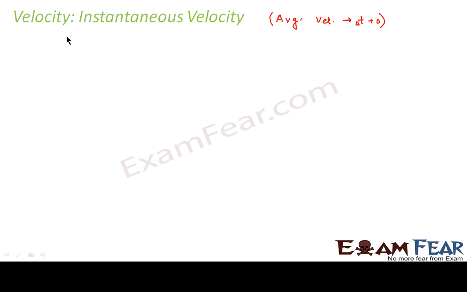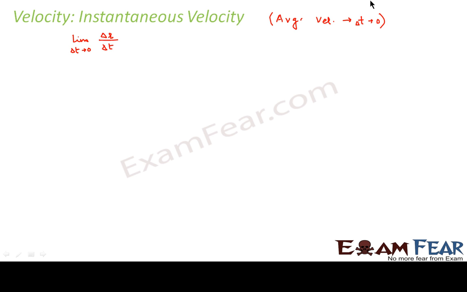Now, what was average velocity? It was delta r by delta t, that means the total displacement by total time taken. So the same value with the limit delta t tends to 0. What would this mean? This means that the time interval is very small. When I talk of average velocity, I talk of the velocity over a certain time interval. But when I talk of instantaneous velocity, I talk of a single instant, a very small instant of time.